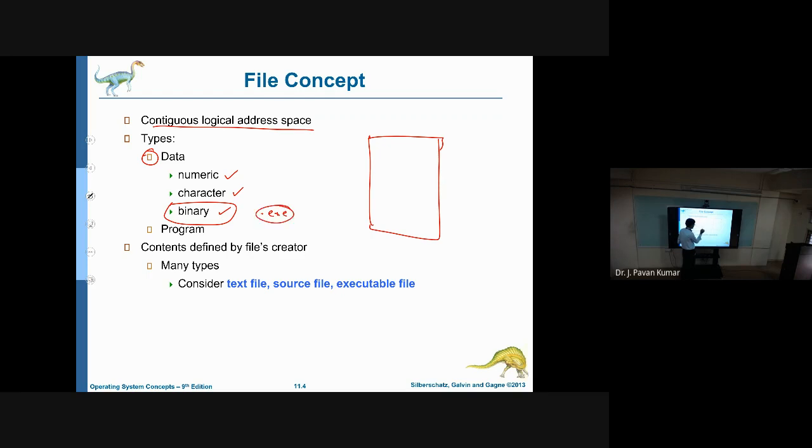It is ready to execute, and what we will have inside is binary information. Like that, numeric data we can have. If you consider a text file, then we may have character data. So these are the types of data that we can have, and the program also you can store in a file. These are such kinds of files: text file, source file, executable files. Like this you can classify.